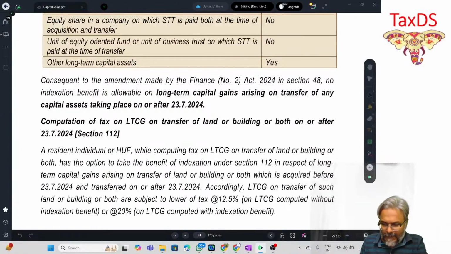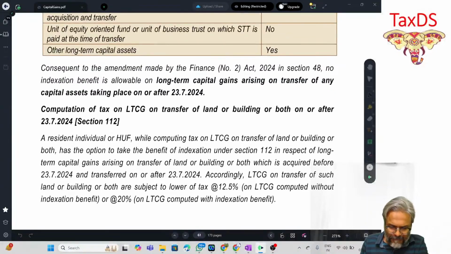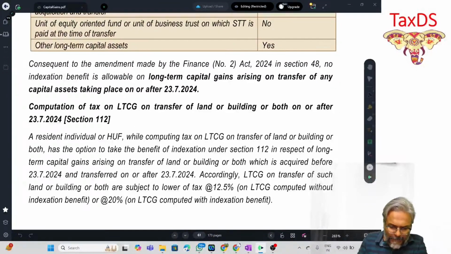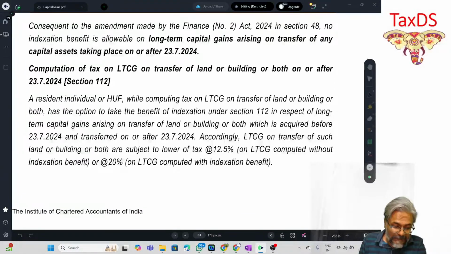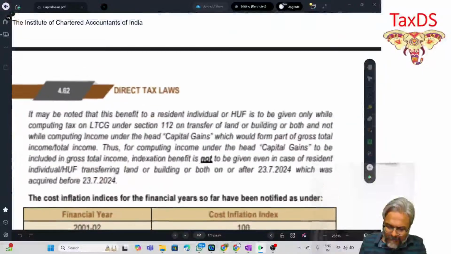Fine. So, just see this paragraph below the table. Consequent to the amendment made by the Finance Act 2024, in section 48, no indexation benefit is allowable on long-term capital gains arising on transfer of any capital asset taking place on or after 23rd July 2024. This is what I have already told you. Now, this is the exception, students. This is a very important point. This last paragraph, students, please mark it as an important point.